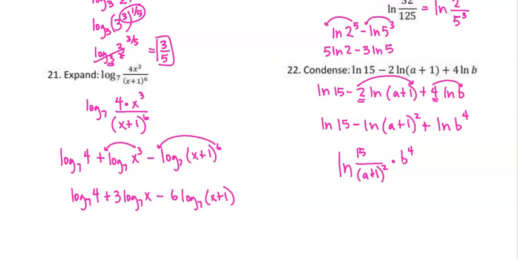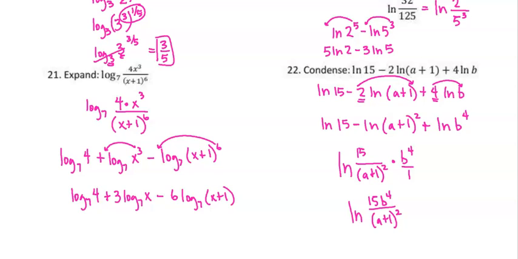Well, we have to figure out if that b to the 4th is going to go in the numerator or the denominator. So that b to the 4th is like over 1. Anytime you're adding, you're going to put everything in the numerator. Whatever is subtracting goes in the denominator. So your final answer would be natural log of 15 b to the 4th over a plus 1 squared.